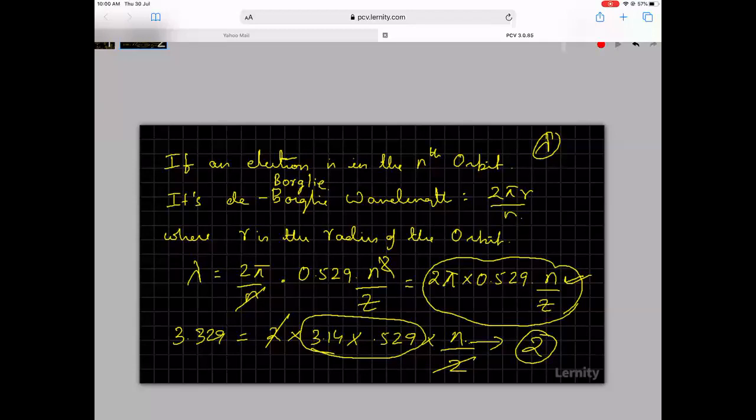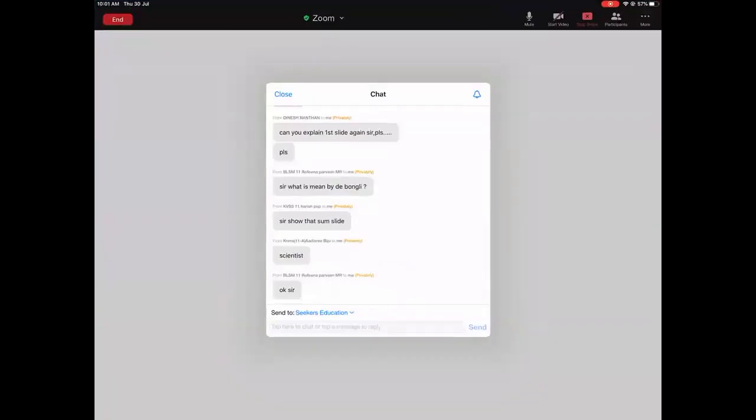So if the radius of the orbit is r, then 2 pi r has n waves. So the wavelength will become 2 pi r by n. That is what is called de Broglie's wavelength. First, make notes. Yeah, so now is it understood? Yes, okay.